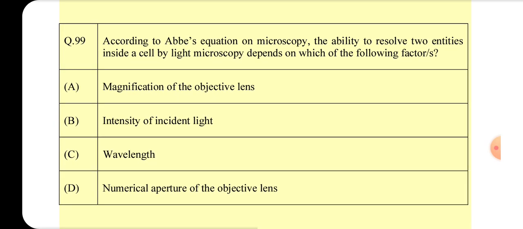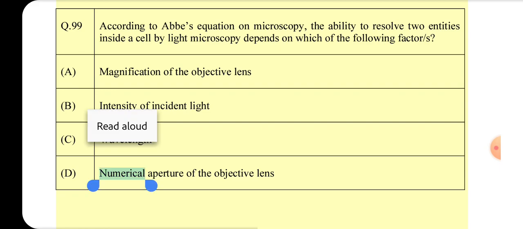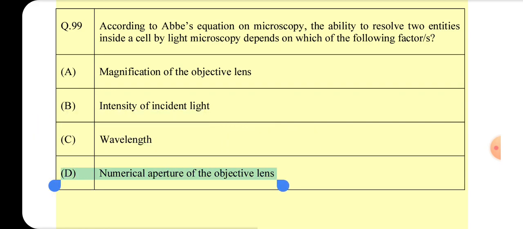Q99. According to Abbe's equation on microscopy, the ability to resolve two entities inside a cell by light microscopy depends on which of the following factor(s)? A, Magnification of the objective lens. B, Intensity of incident light. C, Wavelength. D, Numerical aperture of the objective lens.